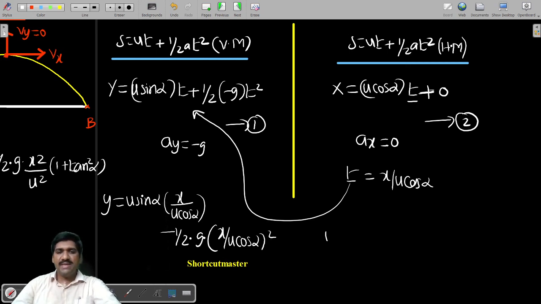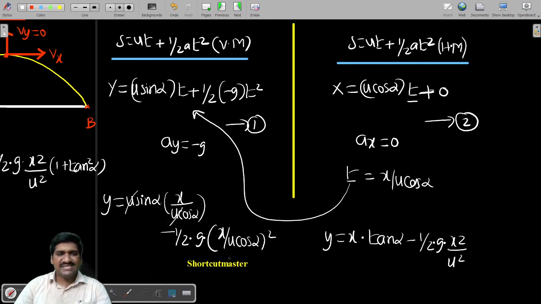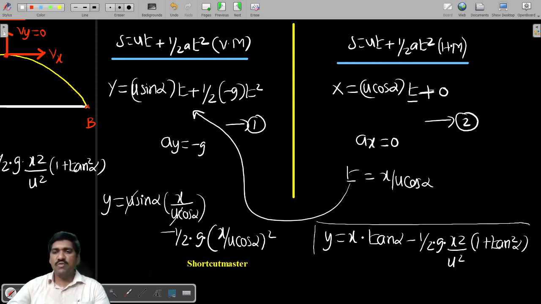Here u gets cancelled, and sine by cos has to become tan alpha. So y is equal to x tan alpha minus half into g into x square by u square. What is 1 by cos square? 1 by cos square is secant square, and secant square can be written as 1 plus tan square alpha. Therefore, this becomes the equation of your trajectory.